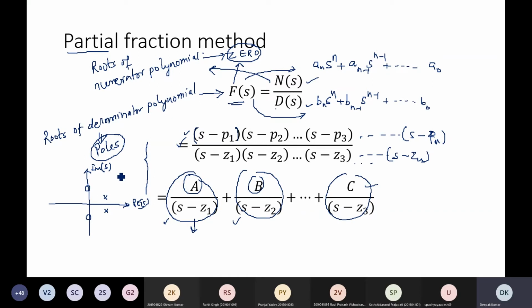Some of the properties of pole and zero are also defined for causality and stability purposes.